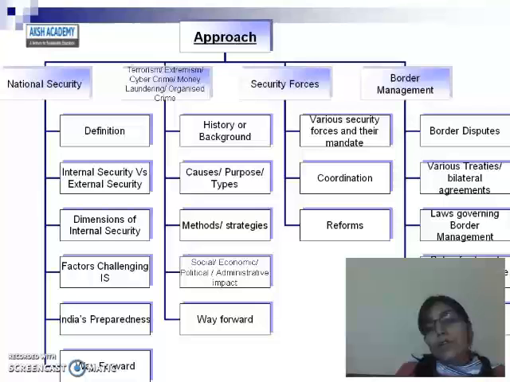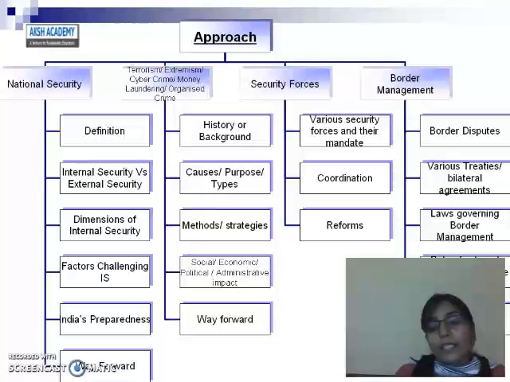And at last, you have to study border management, and it will be divided again into five broader areas, where the first will be the border disputes. You have to understand first what the border disputes with our neighboring countries are. Why are we in disputes with them, what are the threats to us from those borders, and after that, various treaties and bilateral agreements, what we have done till now and what we should do.